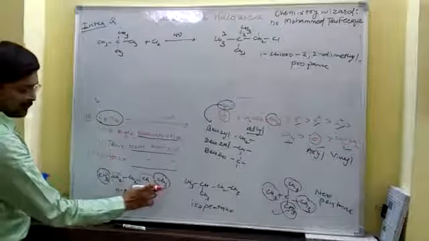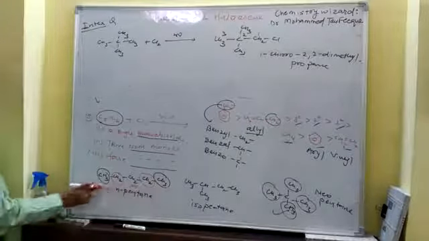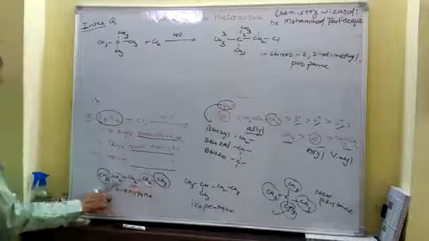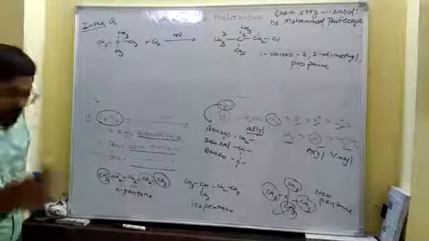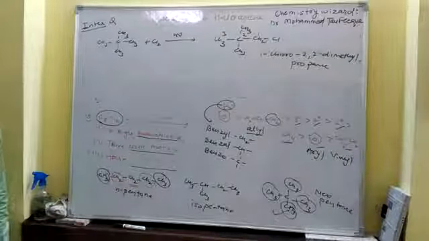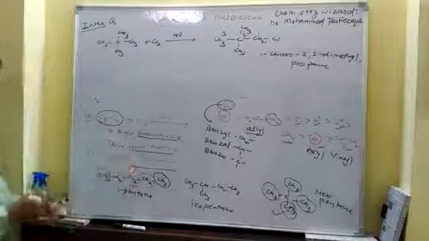So if we substitute one hydrogen from that or that carbon, then we have one monochloride. If we substitute one hydrogen from that or that carbon, then we have the second monochloride. If we substitute that hydrogen of that carbon, then we have the third monochloride. So there are 3 isomeric monochlorides.